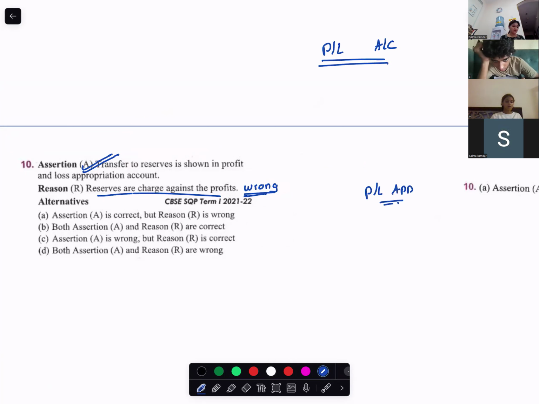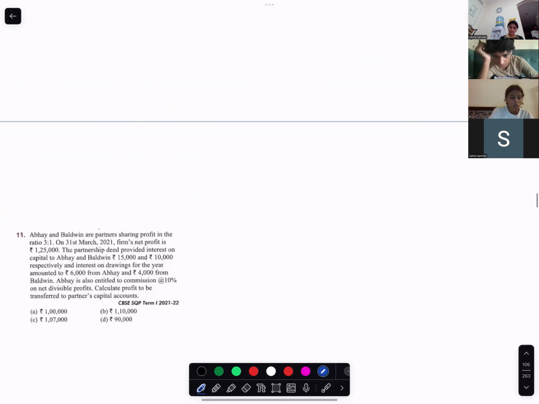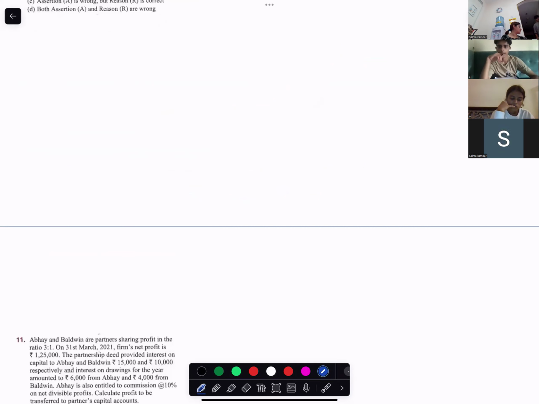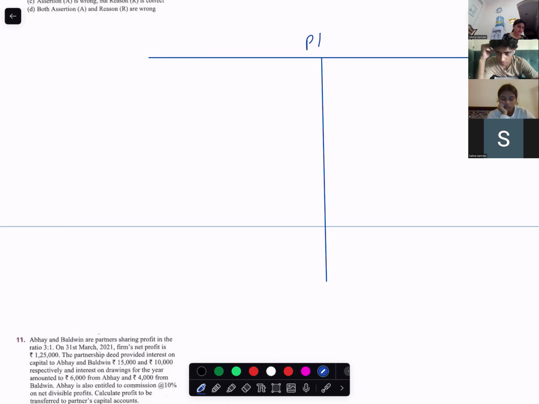Okay. Do you know the format of profit and loss appropriation account? Yes, miss. Can you tell me the format? On the debit side, there is appropriation of profit.